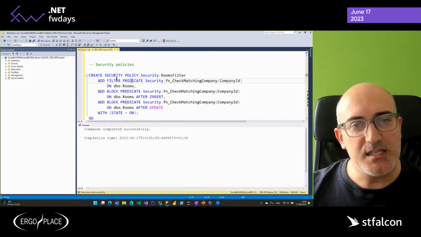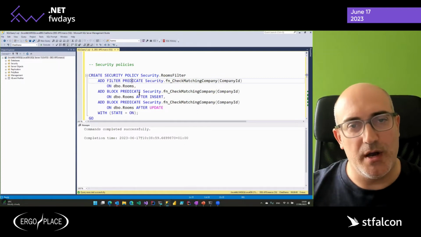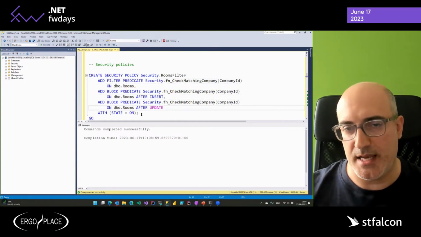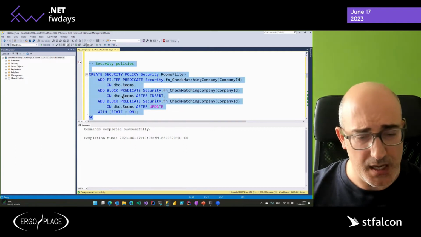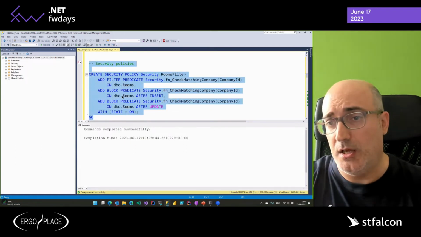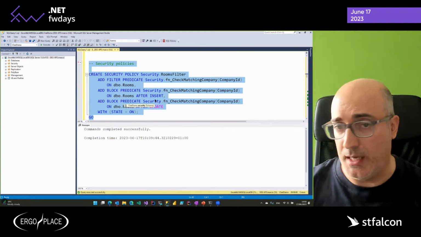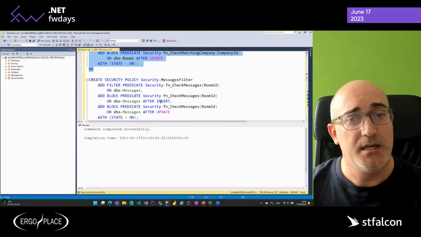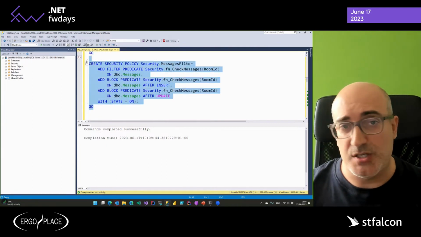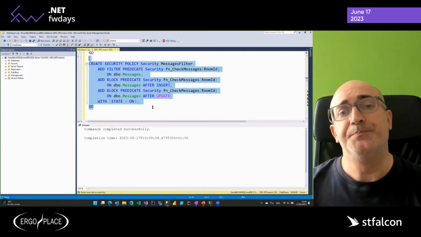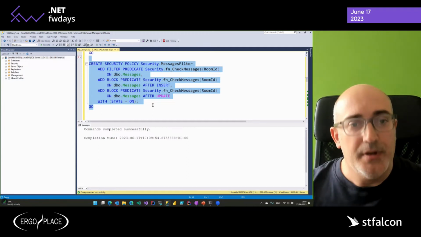And I've added this filter predicate and also a block predicate for inserts and updates. So a user from Contoso cannot update, for example, a room in Acme. And I'm doing the same thing for the messages here, okay? Now, last step.